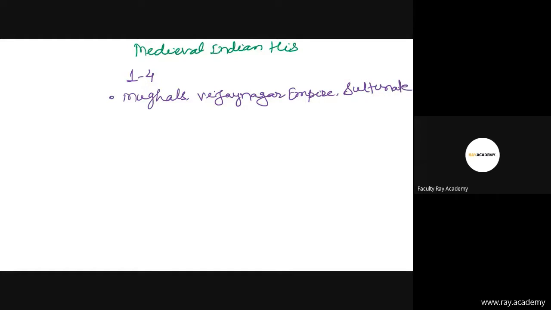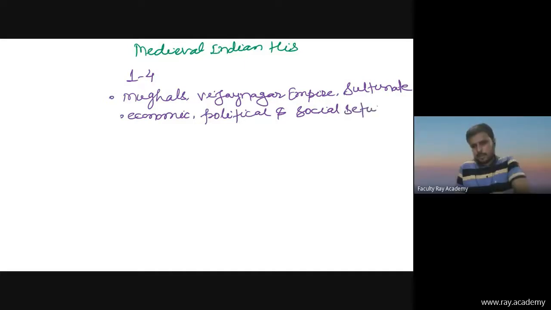And focus only on the economic, then political and social setup, during this medieval period.